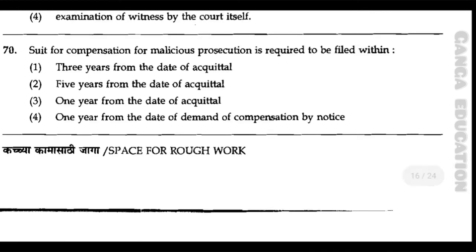Now question number 70. Suit for compensation for malicious proceeding is required to be filed within option number 1, 3 years from the date of acquittal. Option number 2, 5 years from the date of acquittal. Option number 3, 1 year from the date of acquittal. Option number 4, 1 year from the date of demand of compensation by notice. And the correct answer is option number 3, that is 1 year from the date of acquittal.